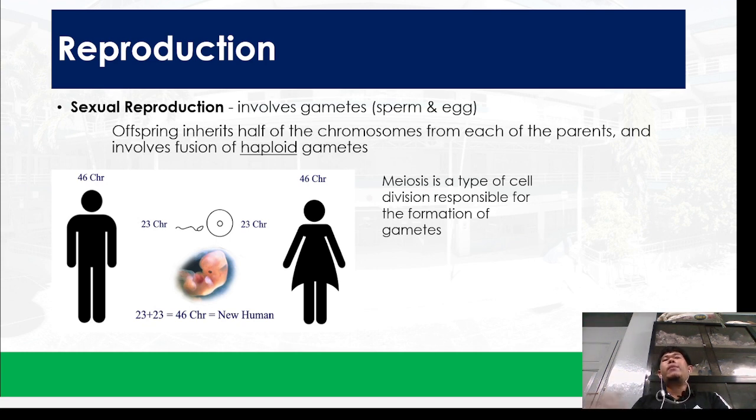So, unsa may nahitabo? Kung sa kadtong si Papa, for example, if the father has 46 chromosomes, unsa may mahitabo dayon, kailangan bulagon si chromosome 1 o si chromosome 1 para ma-distribute siya dito sa mga gametes or sa sperm ni Papa. Kay kung naay mga problem sa number of chromosomes, then there would be a problem sa bata. Okay? So ma-appreciate ra ninyo once naa tay mga actual cases of genetic problems or the genetic disorders.